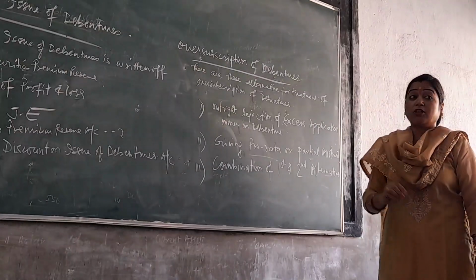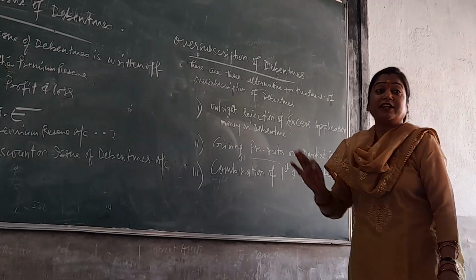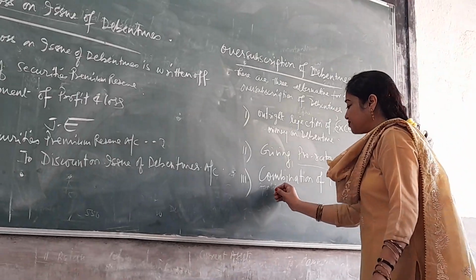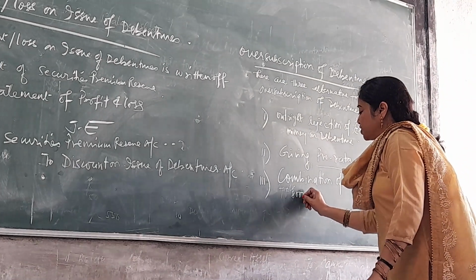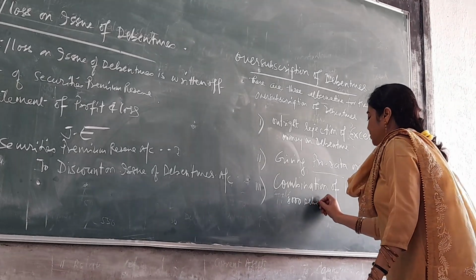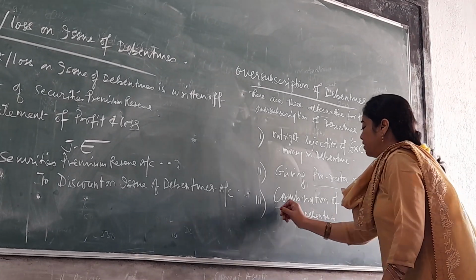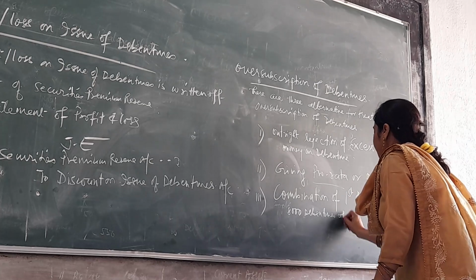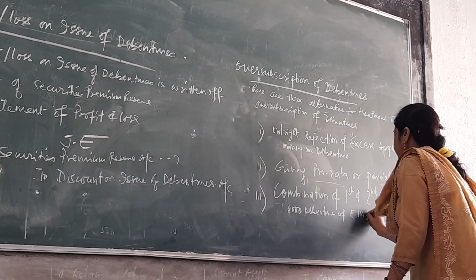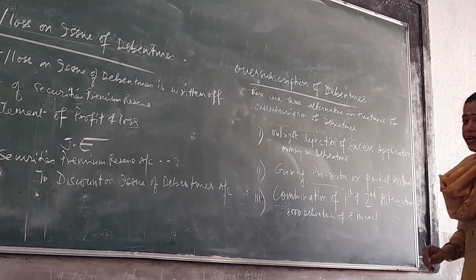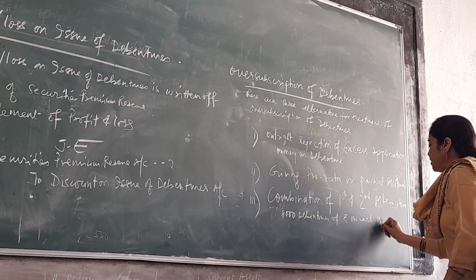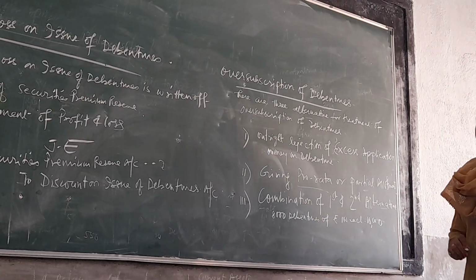Now, what will be the combination of first and second alternative? Just see. The company issued 8,000 debentures of ₹100 each, and the public applied for 10,000 debentures. Now, what will the company do?